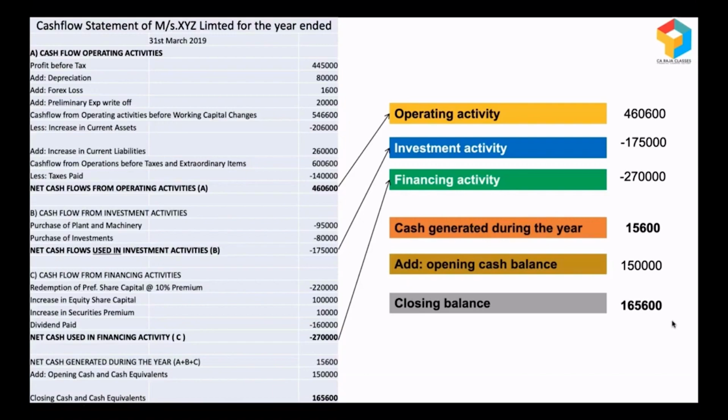Look at their investment activities. Is it positive or negative? Positive means they are disposing of their investments. They are getting some money out of investments. If they are disposing of their investments, if they are selling their investments, what assets are they selling? Are they selling the core assets or non-core assets?